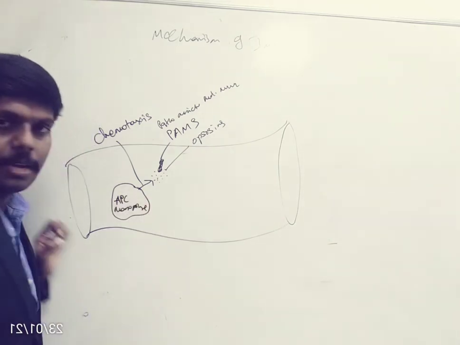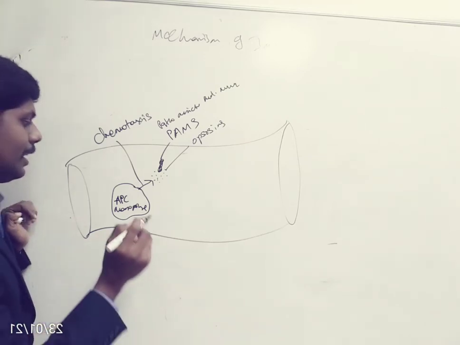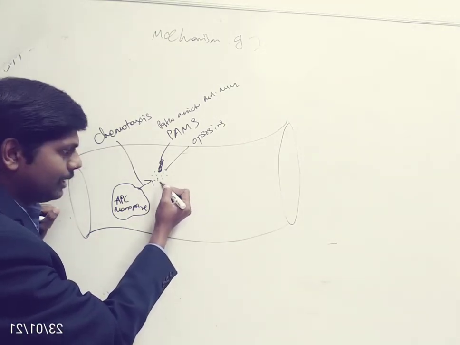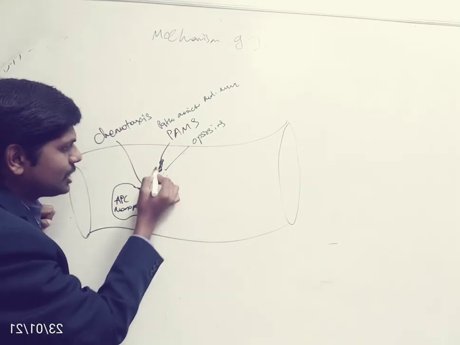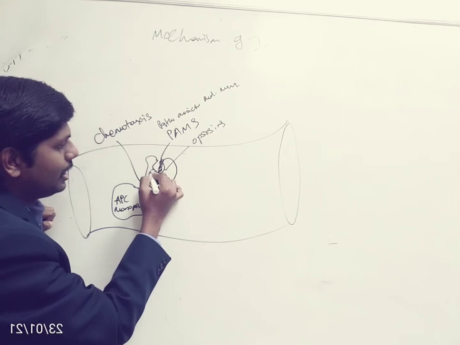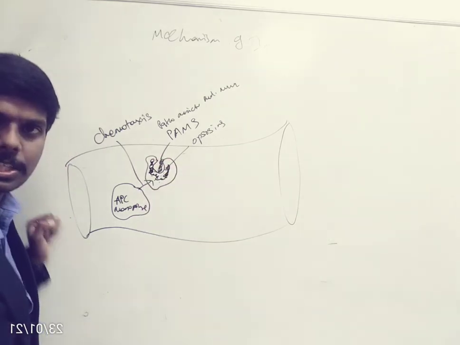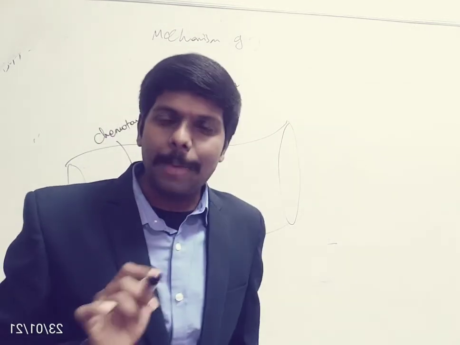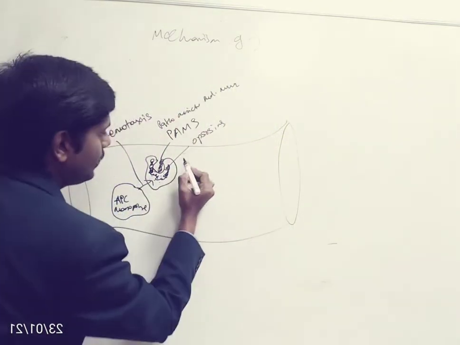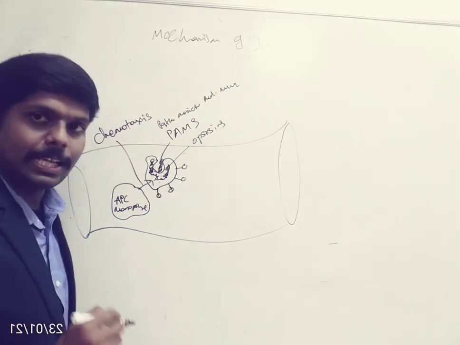Now this macrophage is an antigen presenting cell. What is the purpose of an antigen presenting cell? This antigen presenting cell will go to the nearby pathogen and start digesting it. The pathogen has been digested. After digestion of the pathogen, the foreign antigen will be expressed on the surface of the antigen presenting cell.